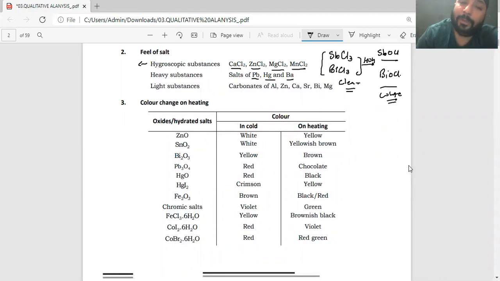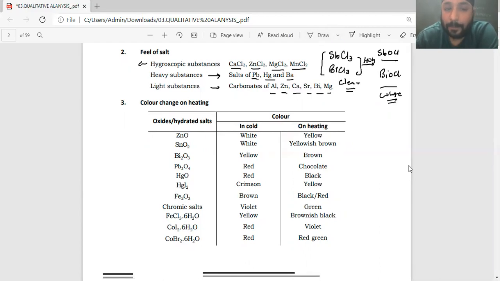So generally, when you have this kind of feel inside a lab, no, they belong to these heavy metals, right? Now the light substances, obviously the carbonates of aluminium, zinc, they are very porous, powdery stuff, which gives you a very light feel. So it doesn't feel very heavy per se.